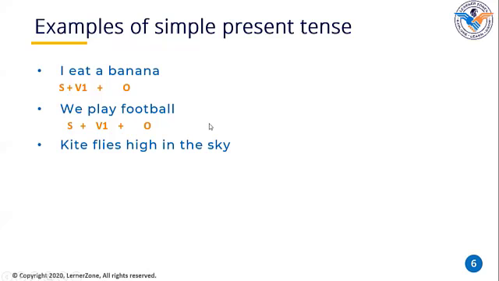What is the verb here? Kite flies high in the sky. Flies. Good. What is the object here? Sky. Okay, very good. What is the subject here? Kite. Very good. Kite is a subject, flies is a verb, and sky is the object.